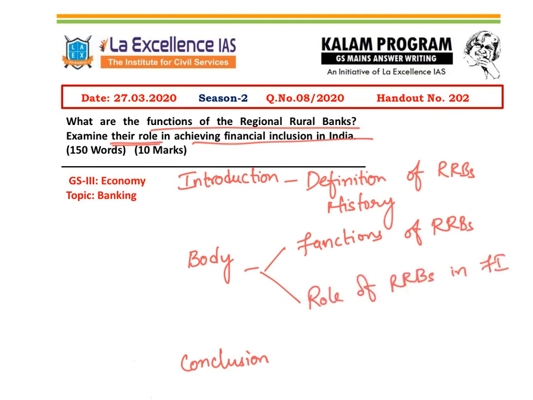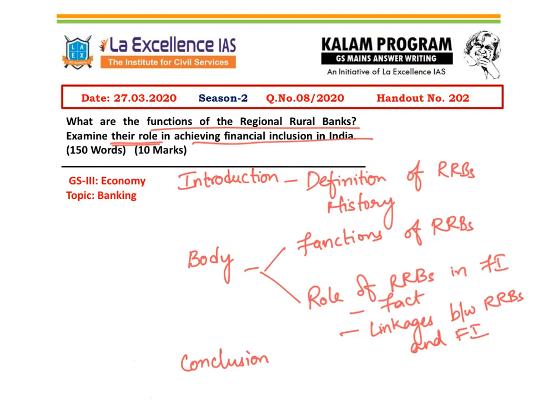In the second part, examine their role in achieving financial inclusion in India. What are we going to write here? If we have any specific fact relating to RRBs' role in financial inclusion, we can write that because it will give a value addition. Otherwise, we will have to describe what financial inclusion is in the second part of the answer, and then we have to establish linkages between the functions of regional rural banks and what is meant by financial inclusion. If we are able to establish this linkage, we can present to the examiner the role of RRBs in achieving financial inclusion in India.